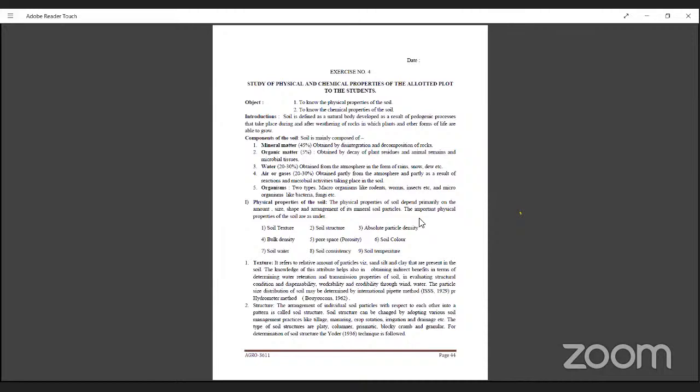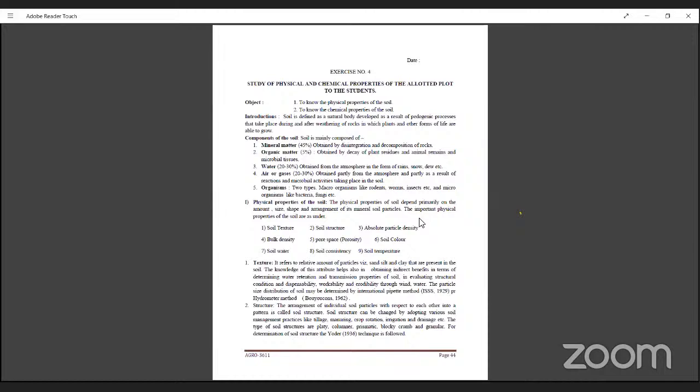We can just define our soil as either silty, clayey, or sandy soil. We can identify it by the feel method. If you use a scientific or laboratory method, there is the international pipette method and the hydrometer method to determine the texture of the soil.